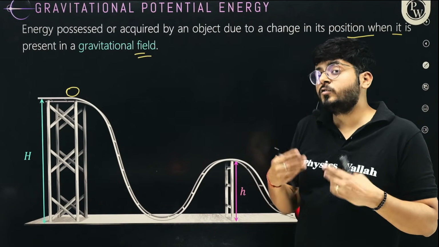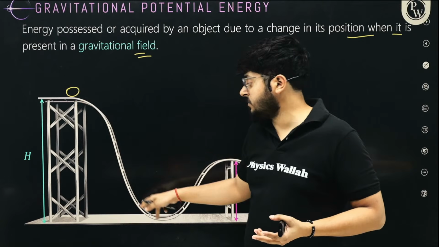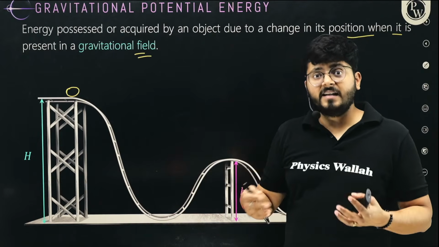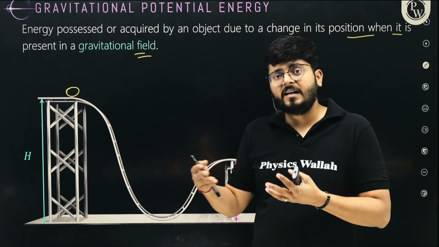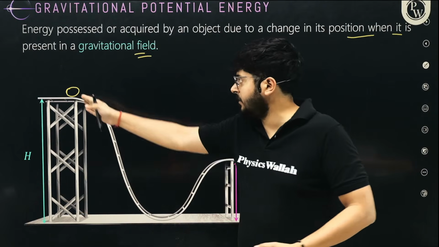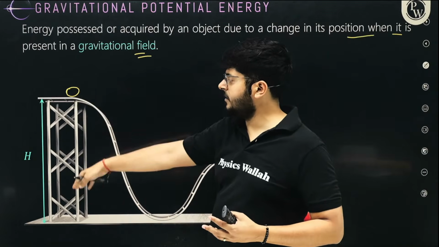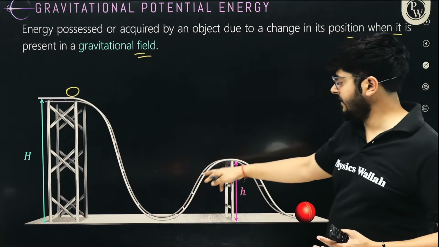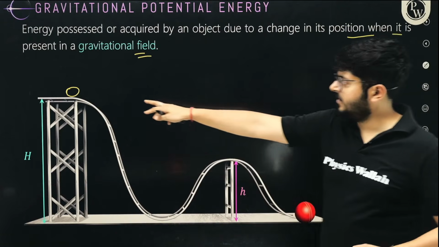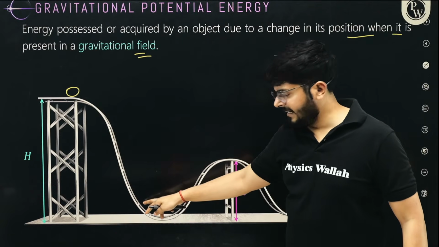You are not working, so how is the work being done, how is this displacement happening? Because the displacement is happening, the body is displacing. Why is the body displacing? Because the energy is already stored in the body, and as it moves like this, you see that the potential energy drops and the kinetic energy rises.